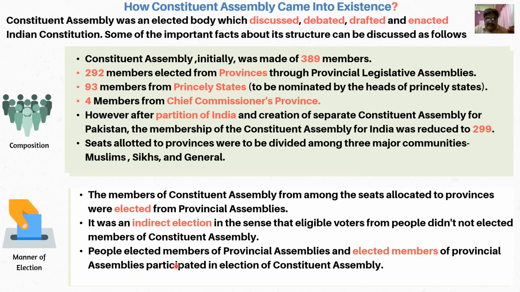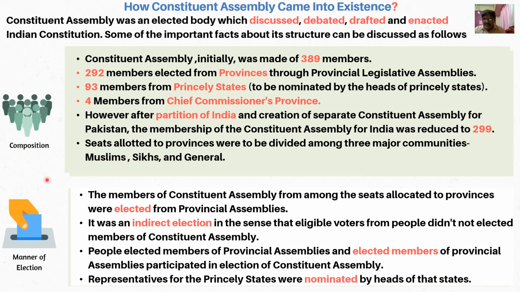People first elected the members of provincial assemblies, and that was also a very limited electorate, and those elected members participated in the election of the Constituent Assembly. In this manner you can discuss the composition and manner of election of the Constituent Assembly.